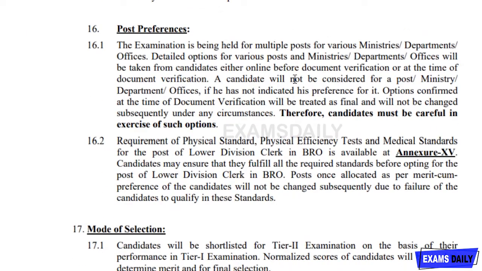And the note which was given by this commission is about post preferences. You should be careful in exercise of such options, as the examination is being held for multiple posts, so preferences will be taken either online before document verification or at the time of document verification. So you have to give some preference, and if you do not indicate your preference, you will be assigned to any post. So please be aware of this also.